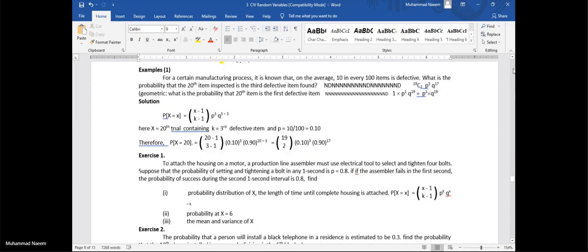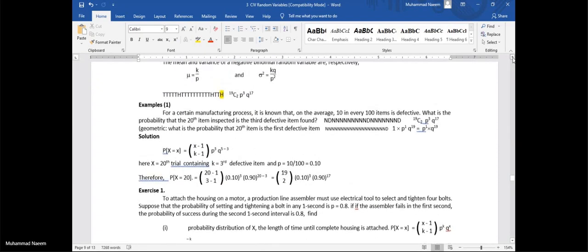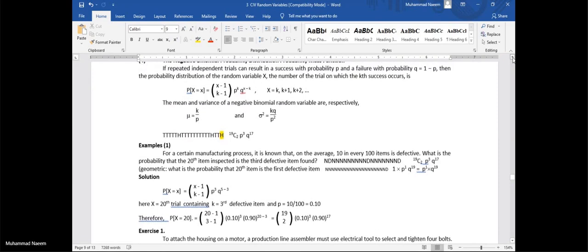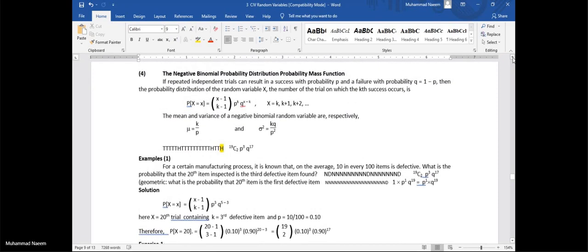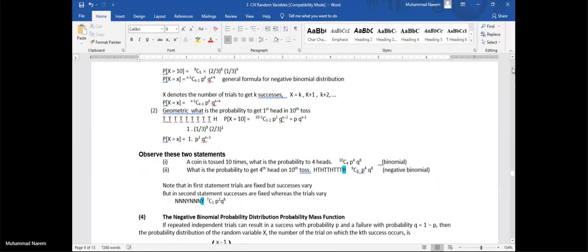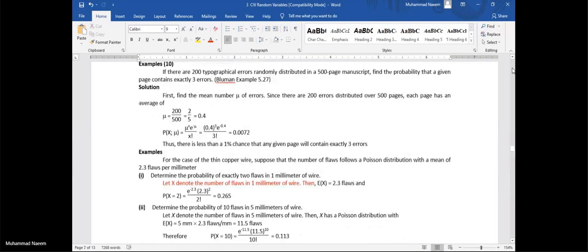Next is negative binomial. Negative binomial, just like binomial again, but with a little rephrasing of the situation. Let me try to convert our previous problems to a negative binomial. We start from the first one.